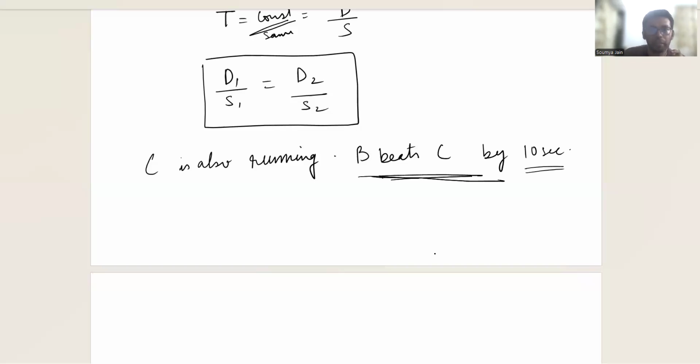Now, what does this 10 seconds mean? It means that, let's say this is the race, and again I'm taking the same track, so 100 meters. B and C are running.